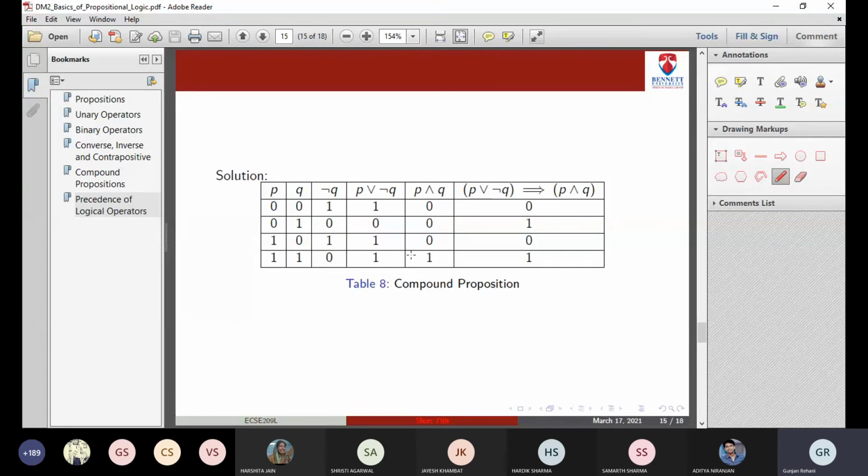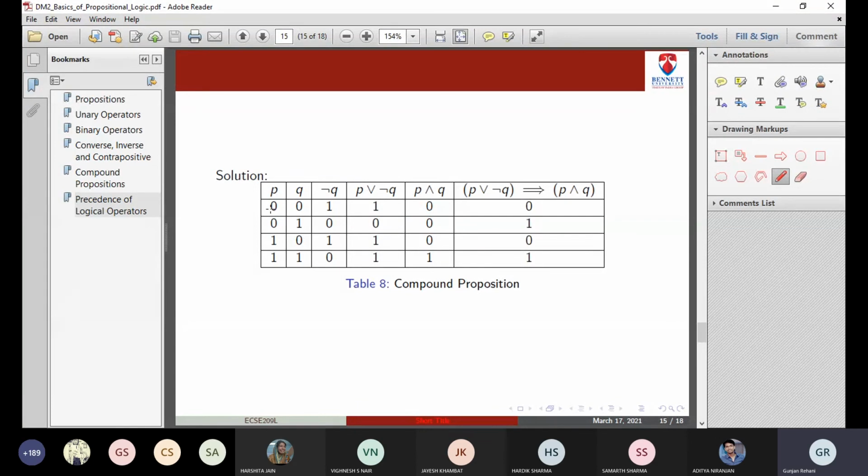How did we do P or negation Q? You look at the first column and the third column. First column is P, third is negation Q. Now you need to do an or of them. Or means inclusive or. Inclusive or says P or Q or both. So whenever one of them is true, P or negation Q will be true.